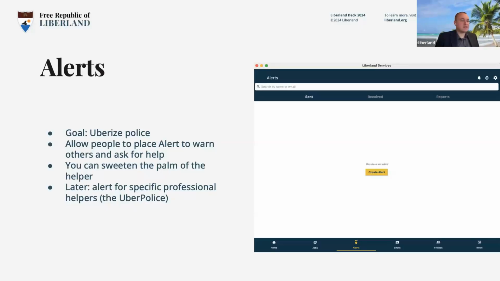So now there is this tab called alerts. What's this for? We call this Uberizing of police, and mainly this is for the Liberland settlement again. So how is it working? If you are a settler and you get an incident from some party which doesn't like your settling and acts illegally in your opinion, you can warn the other settlers. Nothing less, nothing more. And you can sweeten the palm of the helper, meaning it's kind of a semi-job.